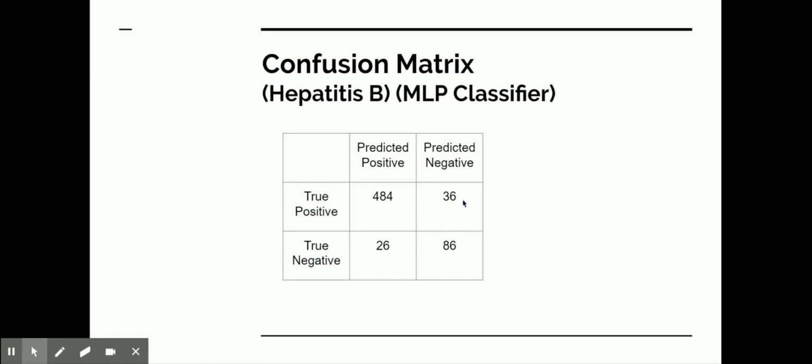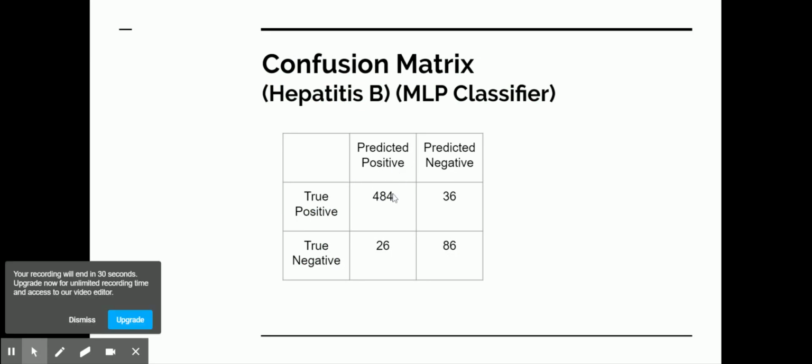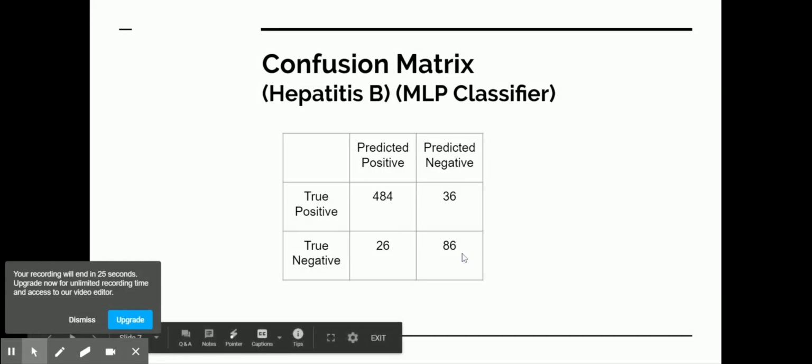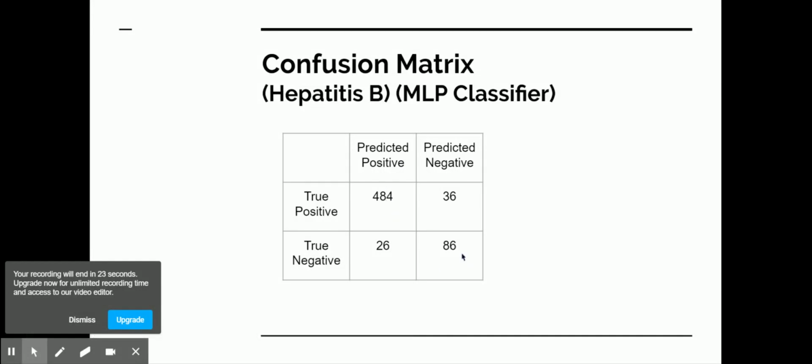This is the confusion matrix for the hepatitis B MLP classifier. It predicted 484 true positives. So this is our precision and accuracy. 86 is the recall, which were predicted negative and were truly negative.